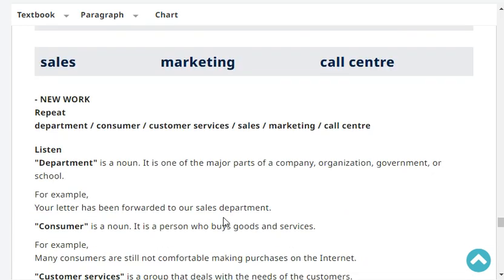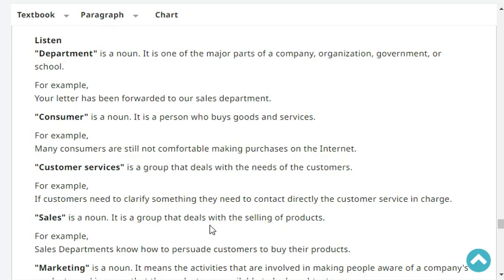Department is a noun. It is one of the major parts of a company, organization, government, or school. For example, your letter has been forwarded to our sales department. Consumer is a noun. It is a person who buys goods and services. For example, many customers are still not comfortable making purchases on the internet.